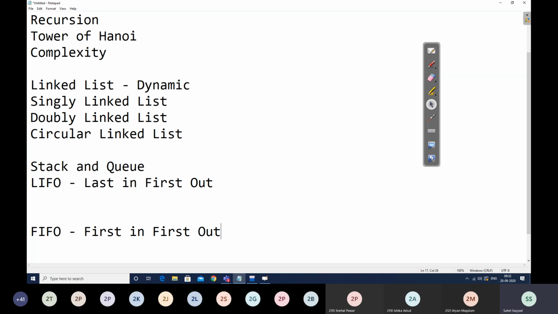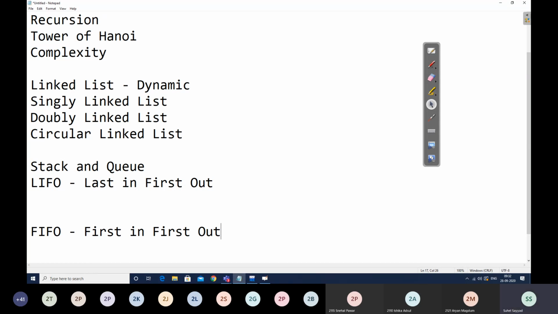Now this polish notation is of three types: infix expression, prefix expression, and postfix expression. Or we can say infix notation, prefix notation, and postfix notation. So infix is like a plus b, prefix is like plus ab, and postfix is like ab plus.